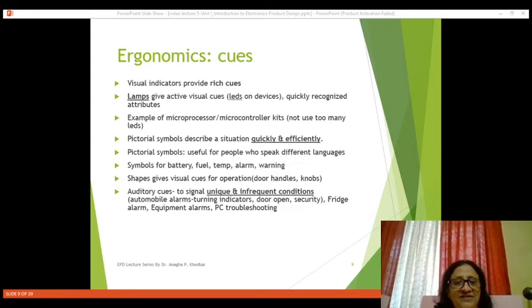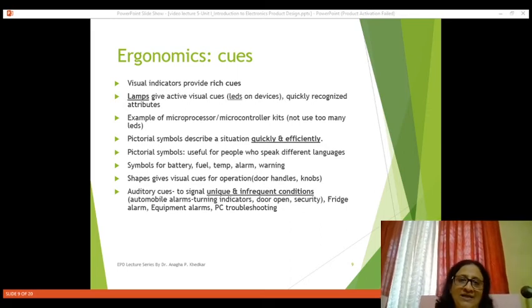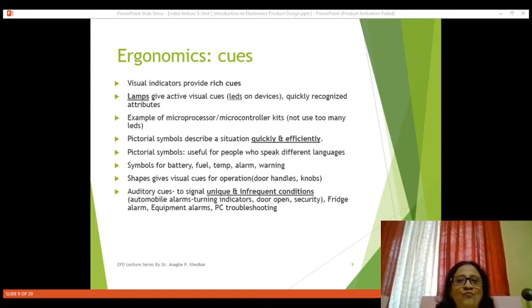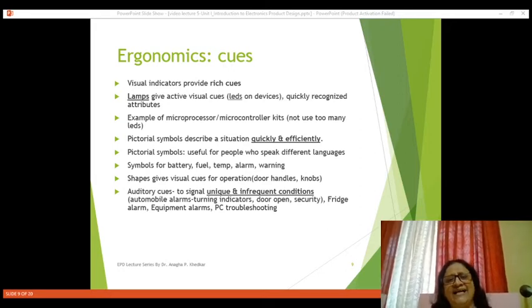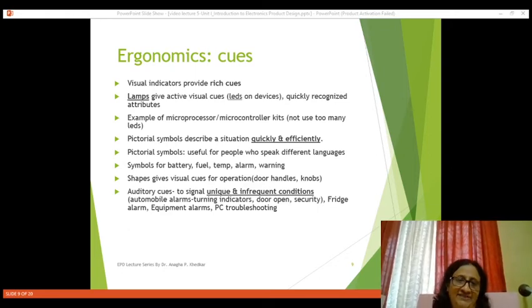So there should be a sufficient number of cues, and specific attributes should be given to these cues or lamps. Now, next that comes under these visual indicators are pictorial symbols. What is so special about pictorial symbols? Pictorial symbols describe a particular situation very quickly and efficiently.